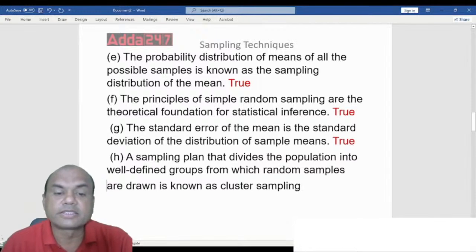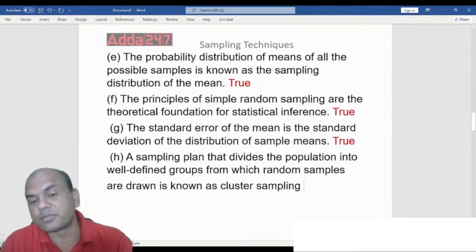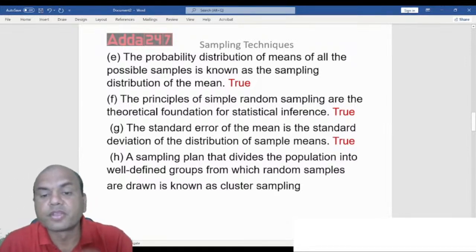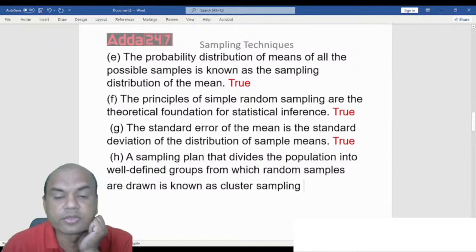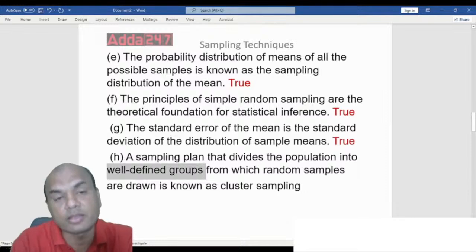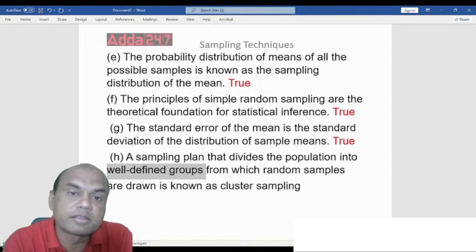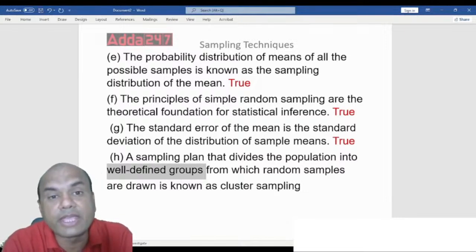Next one. The sampling plan that divides the population into well-defined groups from which random samples are drawn is known as cluster sampling. So, is this known as cluster sampling? A sampling plan that divides the population into well-defined groups. Well-defined means they can be defined in any terms. They can be defined in the terms of region. They can be defined in the terms of age. They can be defined in the terms of marks.